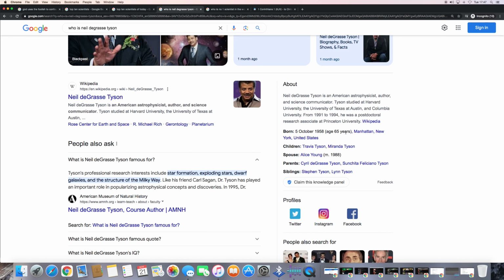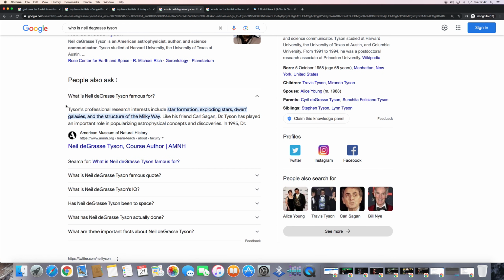So, let's not get all up into this. What was he famous for? I'll tap that in as well. Yeah, he was famous for star formation, exploding stars, dwarf galaxies, and the structures of the Milky Way.